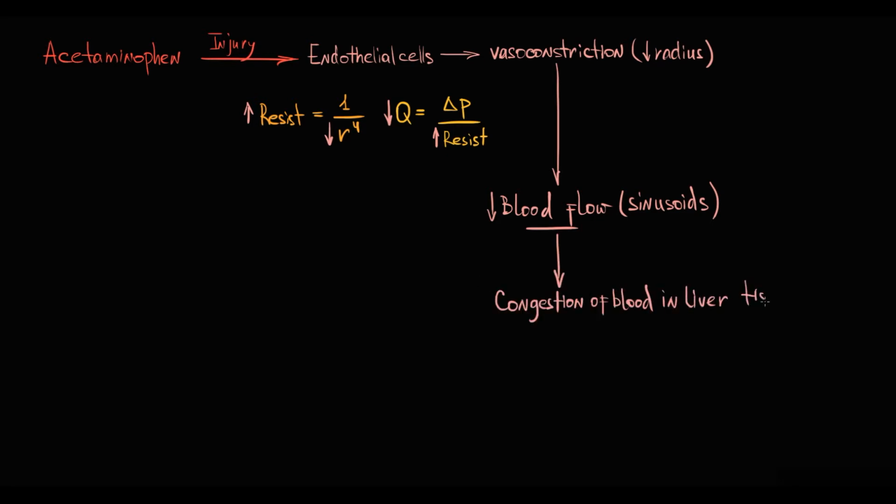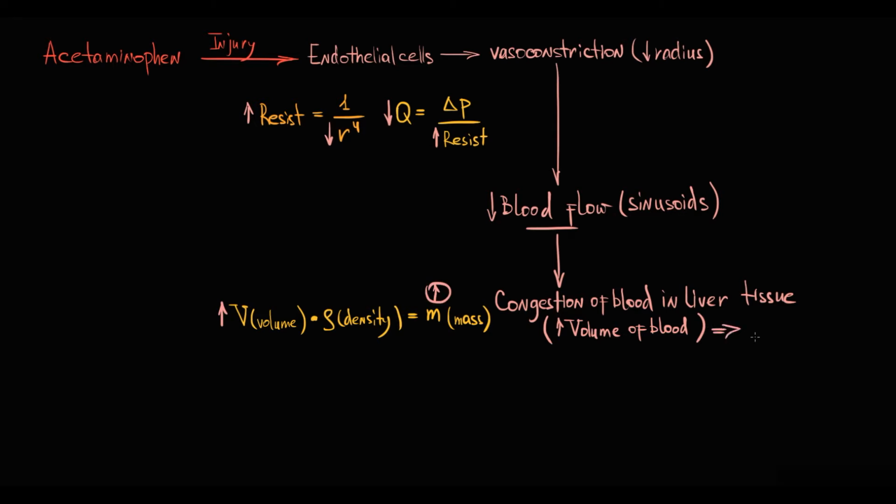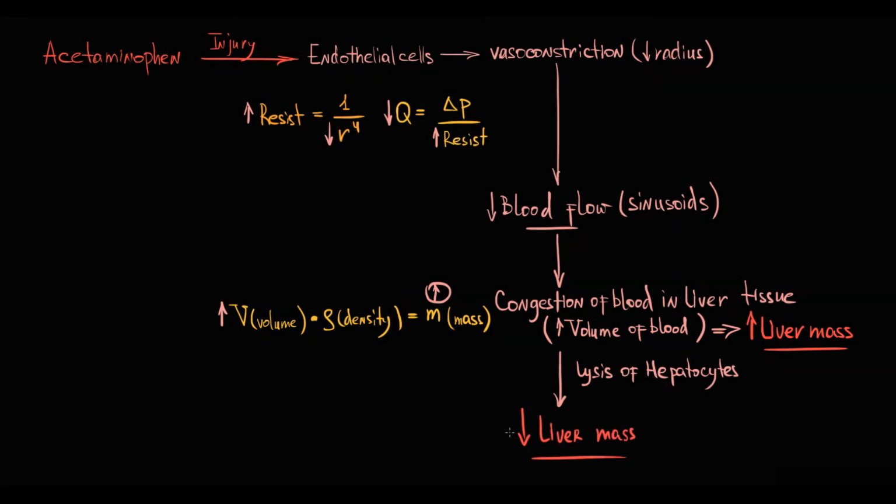And with congestion of blood, the volume of blood in the liver tissue increases, and because volume times density is mass, with congestion of blood in the liver tissue, liver mass increases. But after 6 hours, massive lysis of hepatocytes occurs, and with loss of hepatocytes, liver weight begins to progressively decrease.